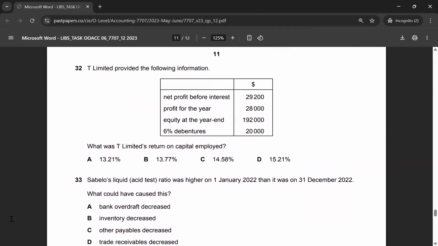Okay, so let's look at multiple choice 32. What is the limited return on capital employed? Total capital employed would include these two numbers, and profit would be this. So it would be 29,200 divided by 192,000 plus the 20,000, and when you do the math, it should give you 13.77%. The correct answer to multiple choice 32 would be option B.